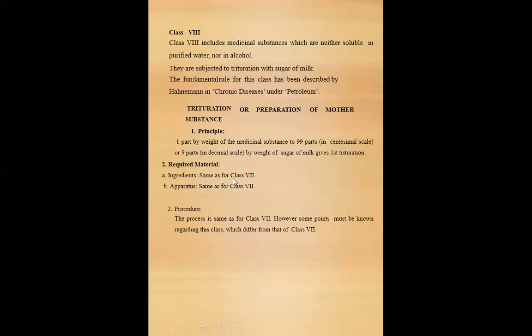Required material and ingredients are the same as class 7. Apparatus is the same as class 7. It means the dry drug substance and required sugar of milk. The procedure is the same as for the 7th class.